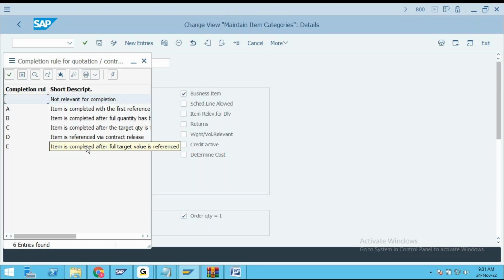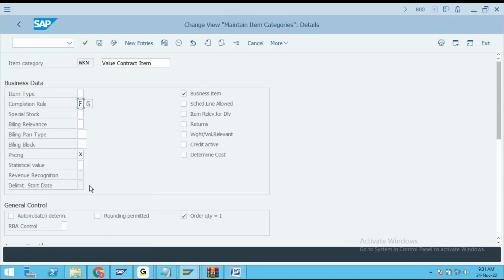Okay, next important point. See the screen. Pricing is fine, but no billing, because billing is not based on contracts. As yesterday also we have discussed this point, sir, billing is something that is based on order. So with reference to this contract, we are going to create the order. Based on that order, we create delivery, invoice, all those things.